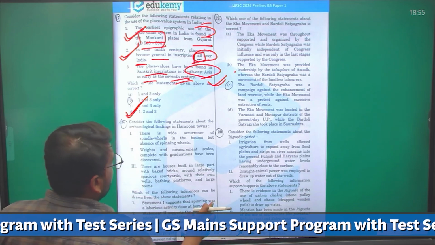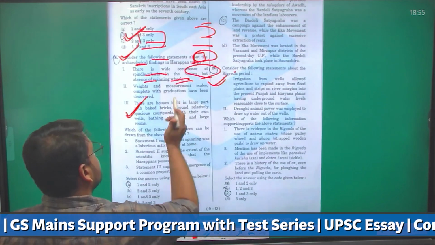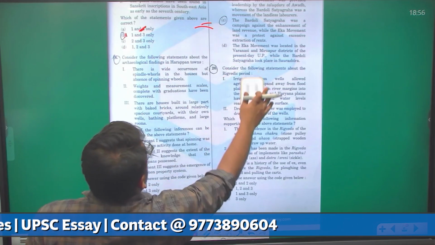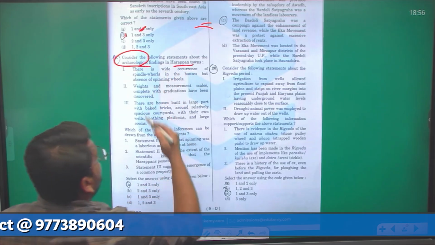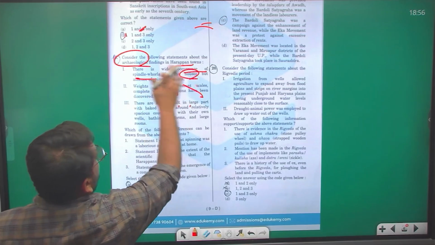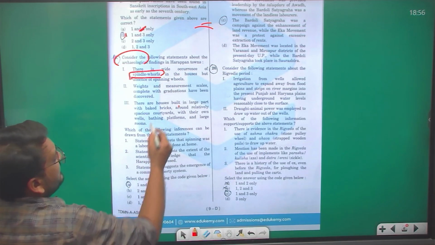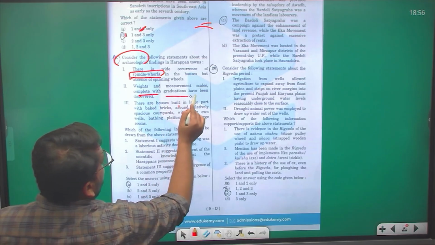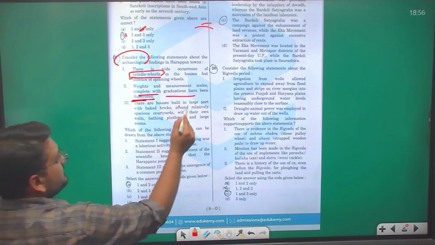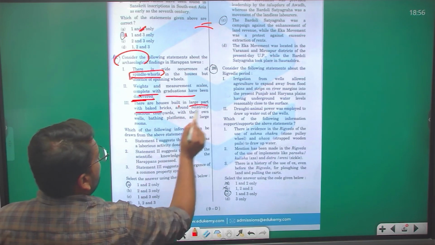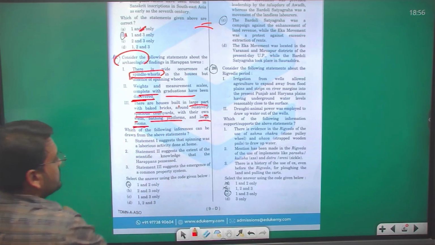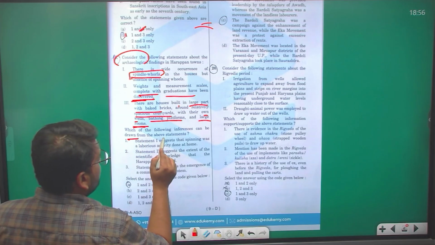Now the next question is regarding your Harappan towns, and again an interesting question with that assertion pattern which I was talking about earlier. So consider the following statements about the archaeological findings in the Harappan towns. There is a wide occurrence of spindle holes in the houses but absence of the spinning wheel. Weights and measurement scales complete with graduation have been discovered. There are houses built in large part with baked bricks around relatively spacious courtyards with their own wells, bathing platforms and large rooms. Which of the following inferences can be drawn from the above statements?